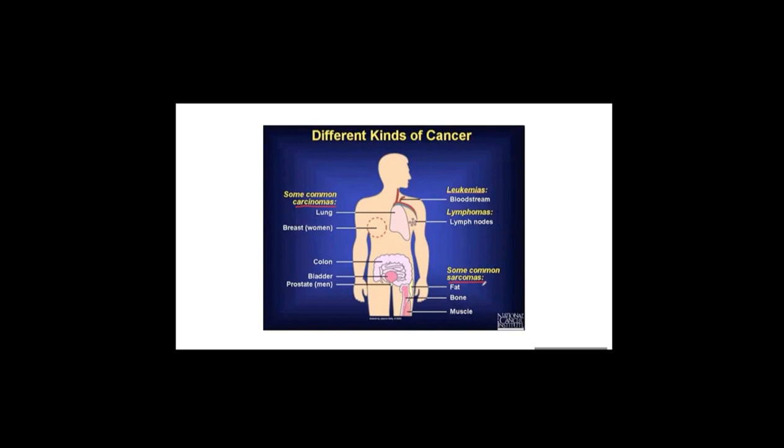Lymphoma is cancer that arises in lymph nodes or the lymphatic system. And leukemia is cancer of immature blood cells that grow in the bone marrow and tend to accumulate in large numbers in the bloodstream.